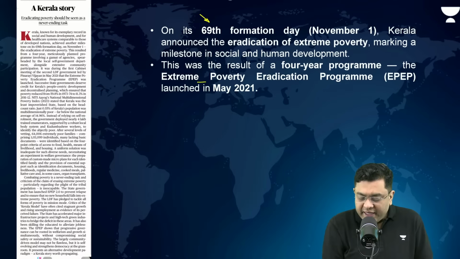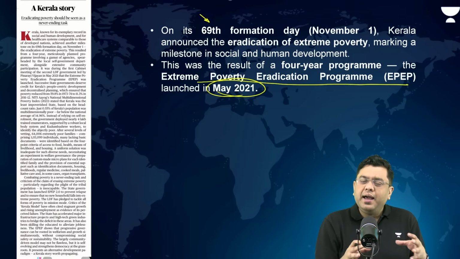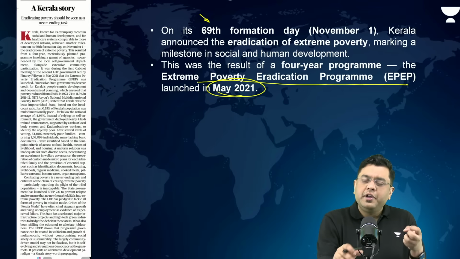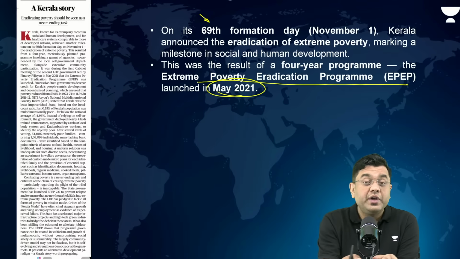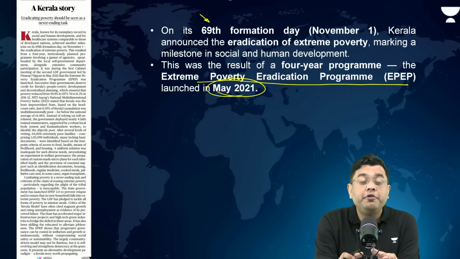The extreme poverty eradication program was launched in May 2021, and Kerala has been very successful in terms of social reforms, health factors, and education indicators. In all these, for decades now, Kerala has been a leading state across the country. Finally, what Kerala has managed to do is the eradication of extreme poverty.